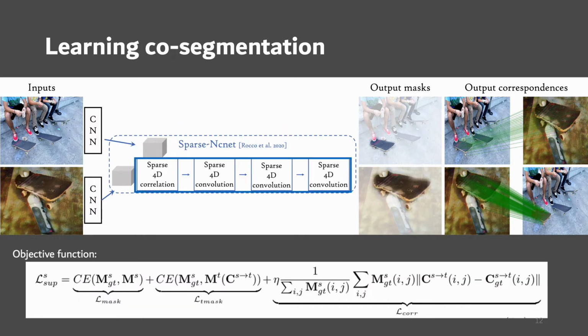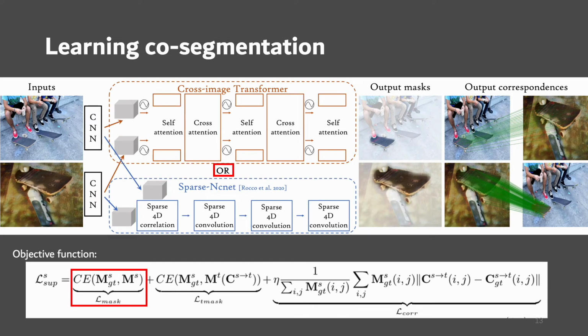SparseNCNet computes correlations between two feature maps. These correlations are resized to 4D tensors that can be processed with 4D convolutions. For both architectures, we supervise the training with the mask and correspondences annotations. The objective function is shown in the slides and contains three terms. Here, M and C correspond to the mask and correspondences respectively.